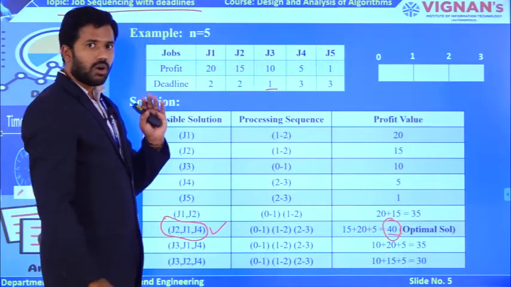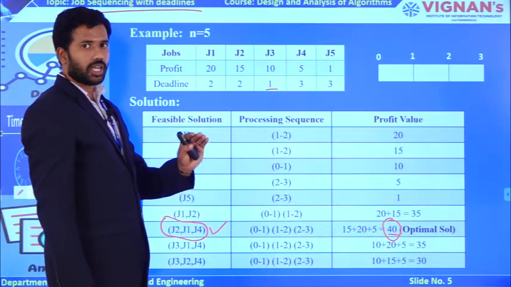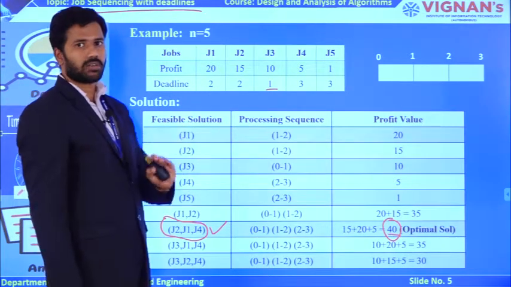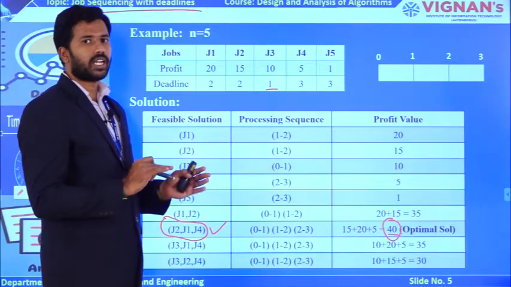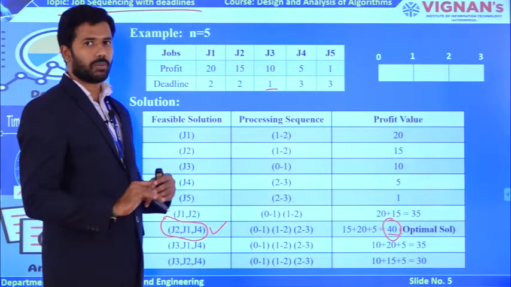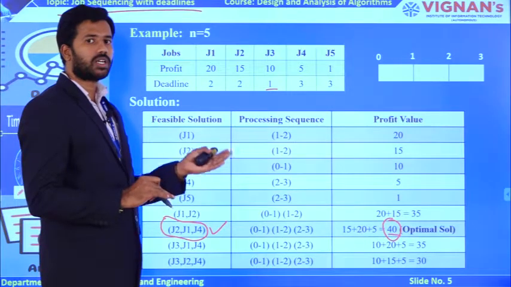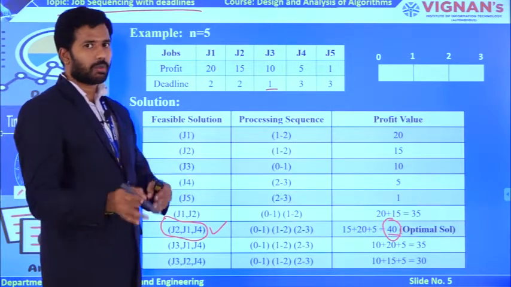Okay, you should not hold that J3 for the third slot or second slot. Why? Because here preemption is not possible. Every job you are executing in a non-preemptive way, not in a preemptive way. I hope you are aware of the difference between preemption and non-preemption.